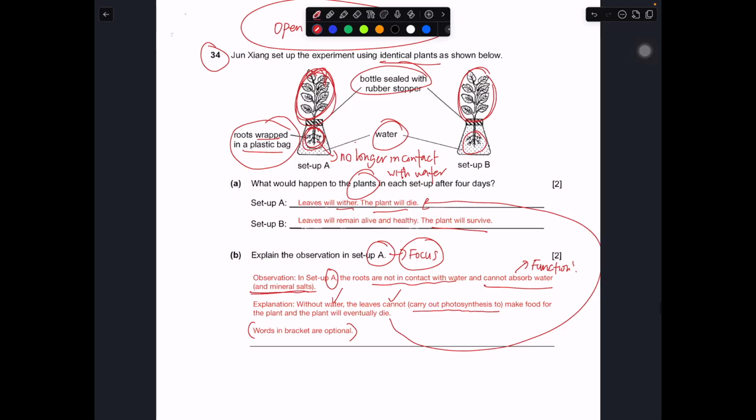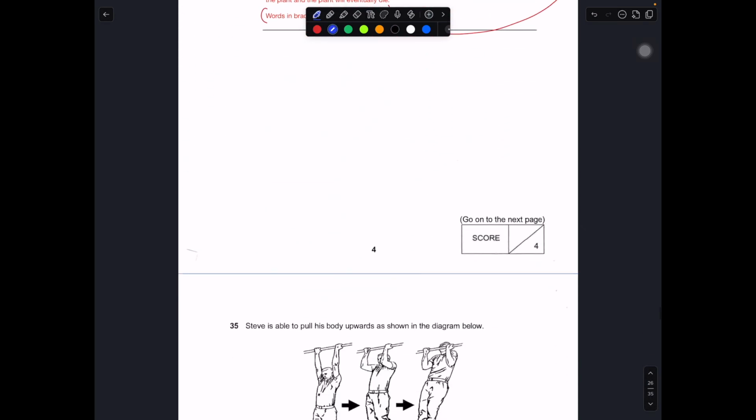Just to recap, for part A, if you write your answer as water level for A remains the same, and water level will decrease, these are observations, but this observation is not about the plant. This observation is really about the water. They are not asking you about the observation of water, so you cannot write this. This one will not be accepted, because they are eventually talking about the plant itself. So you have to talk about this. Okay, let's move on to question number 35.